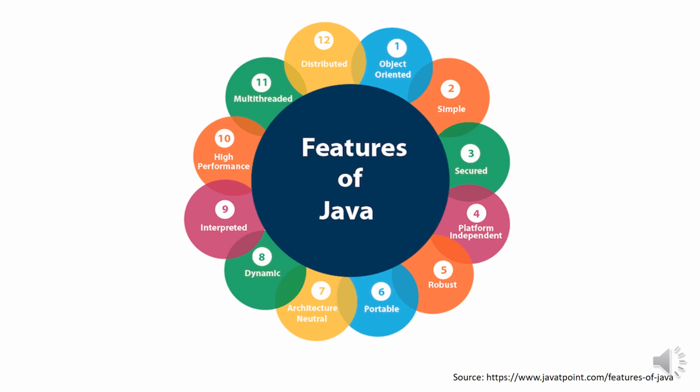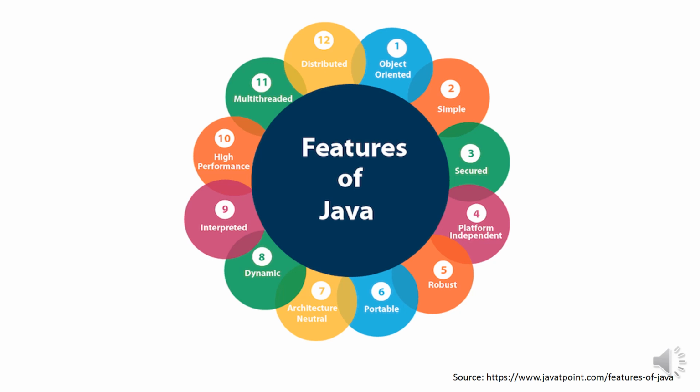Then the last feature of Java, a very important feature, is distributed. Java is distributed because it facilitates users to create distributed applications in Java. RMI and EJB are used for creating distributed applications. What is the meaning of RMI? That is remote method invocation. And what is EJB? Enterprise Java Beans.